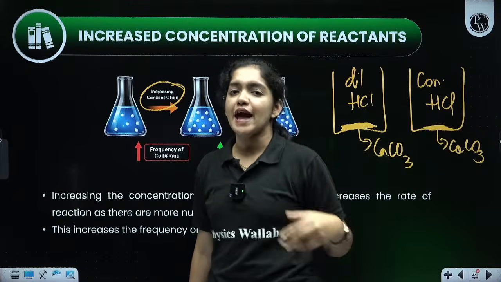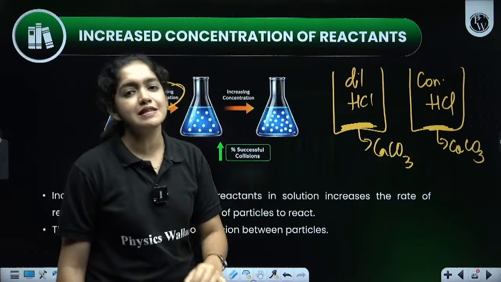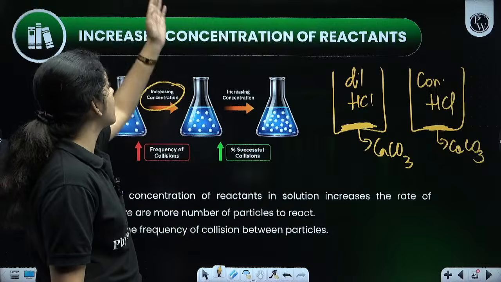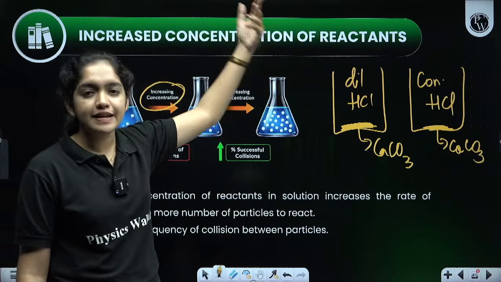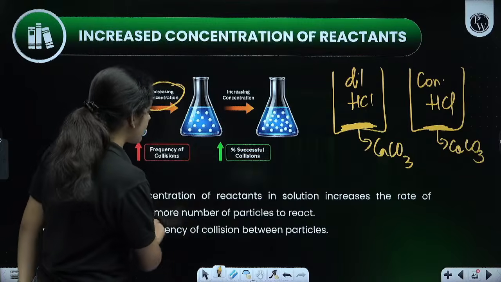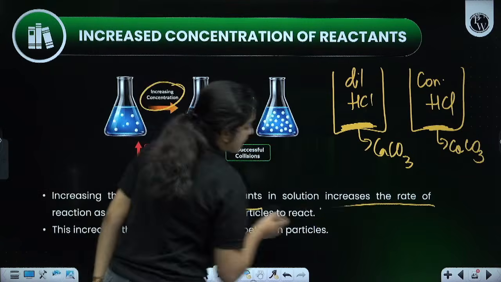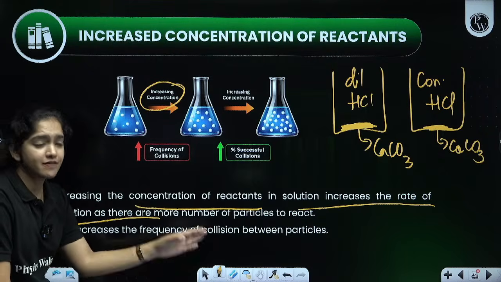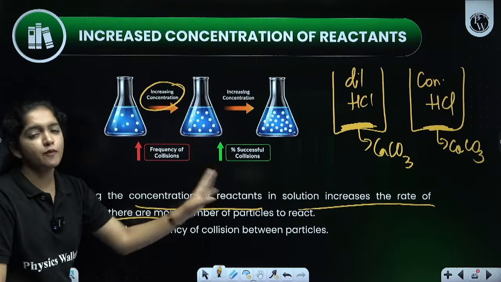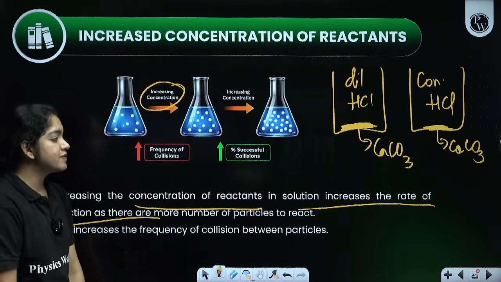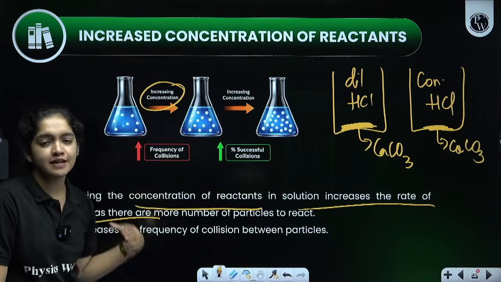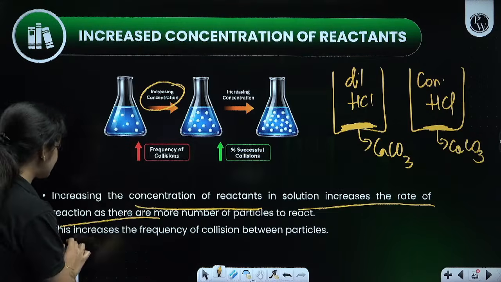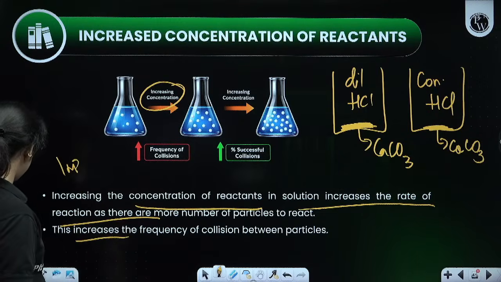When the concentration of reactants is more, the collision between the particles will also be more. When collision increases, what happens? The rate of the reaction is increased, and that's why increased concentration of reactants increases the rate of the reaction. Increasing the concentration of reactants in solution increases the rate of the reaction. There are more particles. Note, it's very important. If you are increasing the concentration of the reactants, what will happen? The rate of the reaction increases. Why? The particles are increasing, so the collisions also increase. The frequency of collision between the particles increases. Very important. Note it.